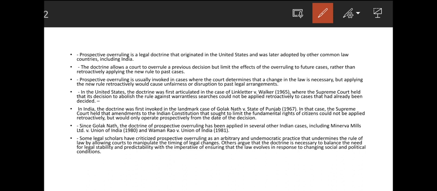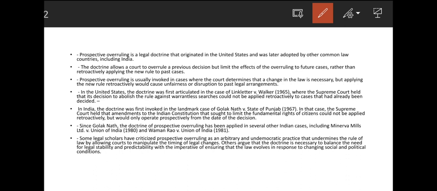So the Golaknath family went to the court saying that the law that came into force in 1953, putting a cap on their land holdings, was abrogating their fundamental right of holding land. At that time, the right to property was a fundamental right. So putting a cap is against the fundamental rights. So the Golaknath family went to the court.